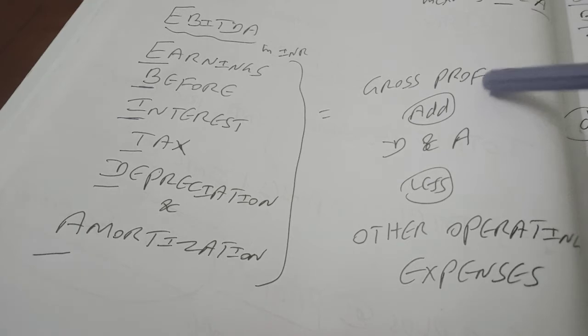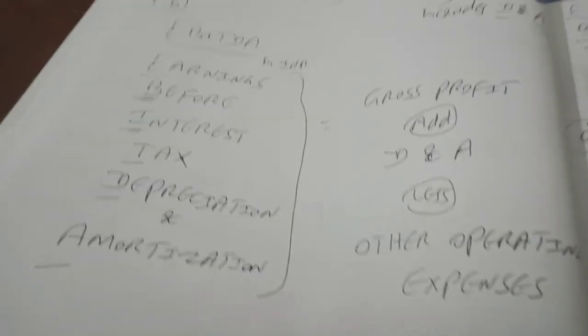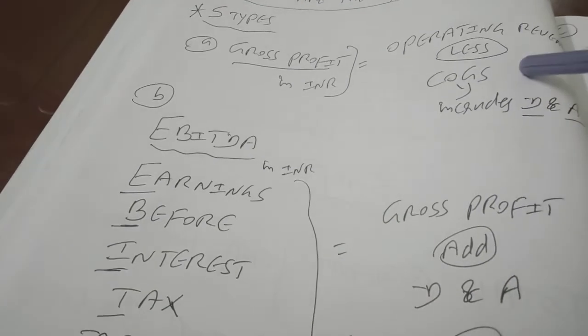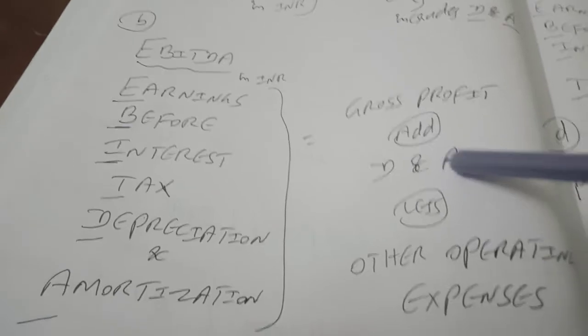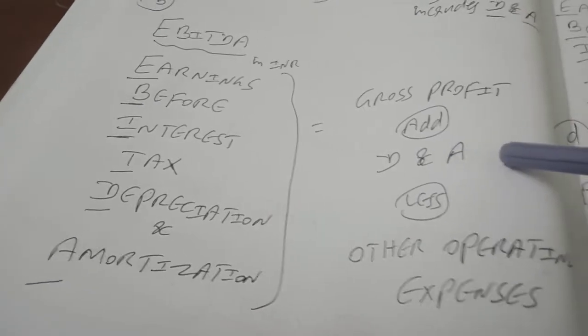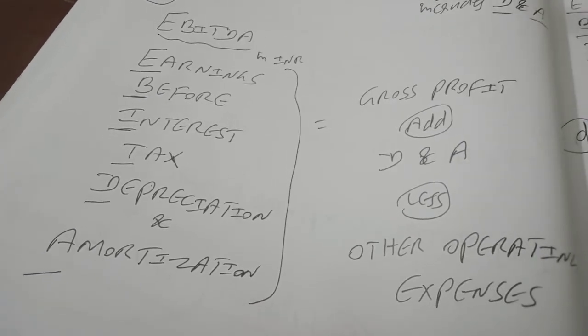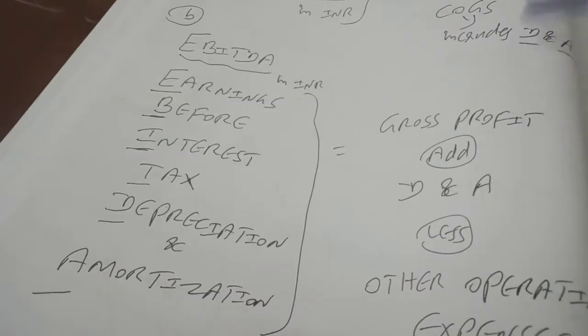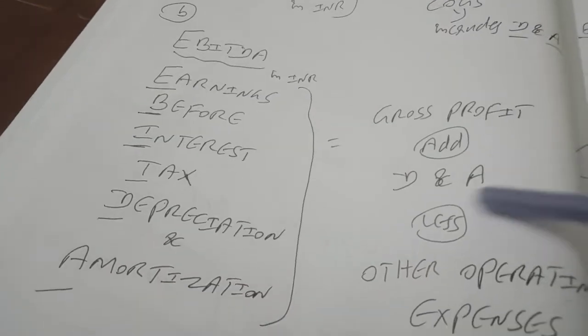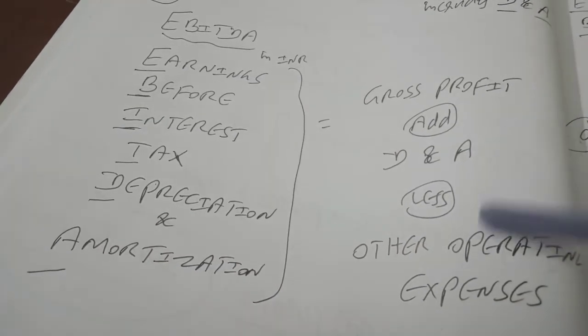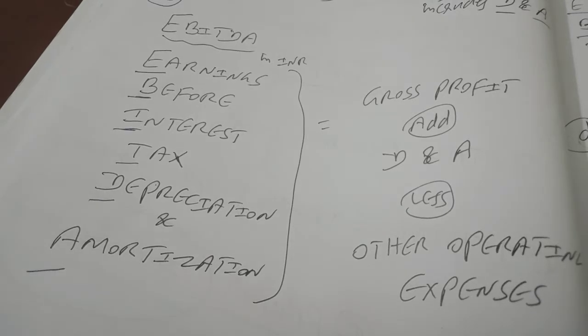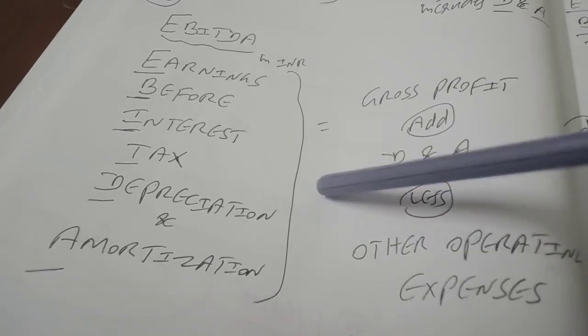I repeat, we start with the gross profit computed in the previous step. We add depreciation and amortization to that. Why are we doing that? Because it got subtracted in order to find gross profit in the previous step, right? So you add back that amount and then subtract other operating expenses in order to find EBITDA, right?